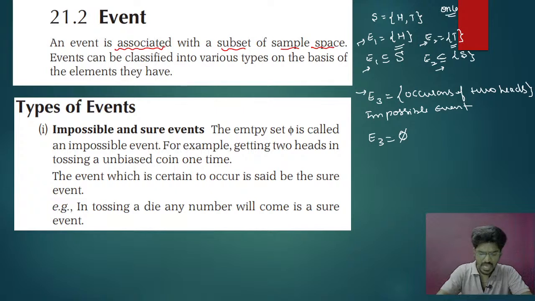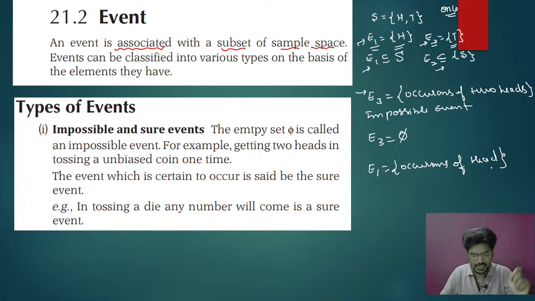Have you understood this? What is an impossible event? Sure event means definitely that event is going to occur. For example, take E1, the occurrence of head. Definitely head is going to occur, so event E1 is a sure event.